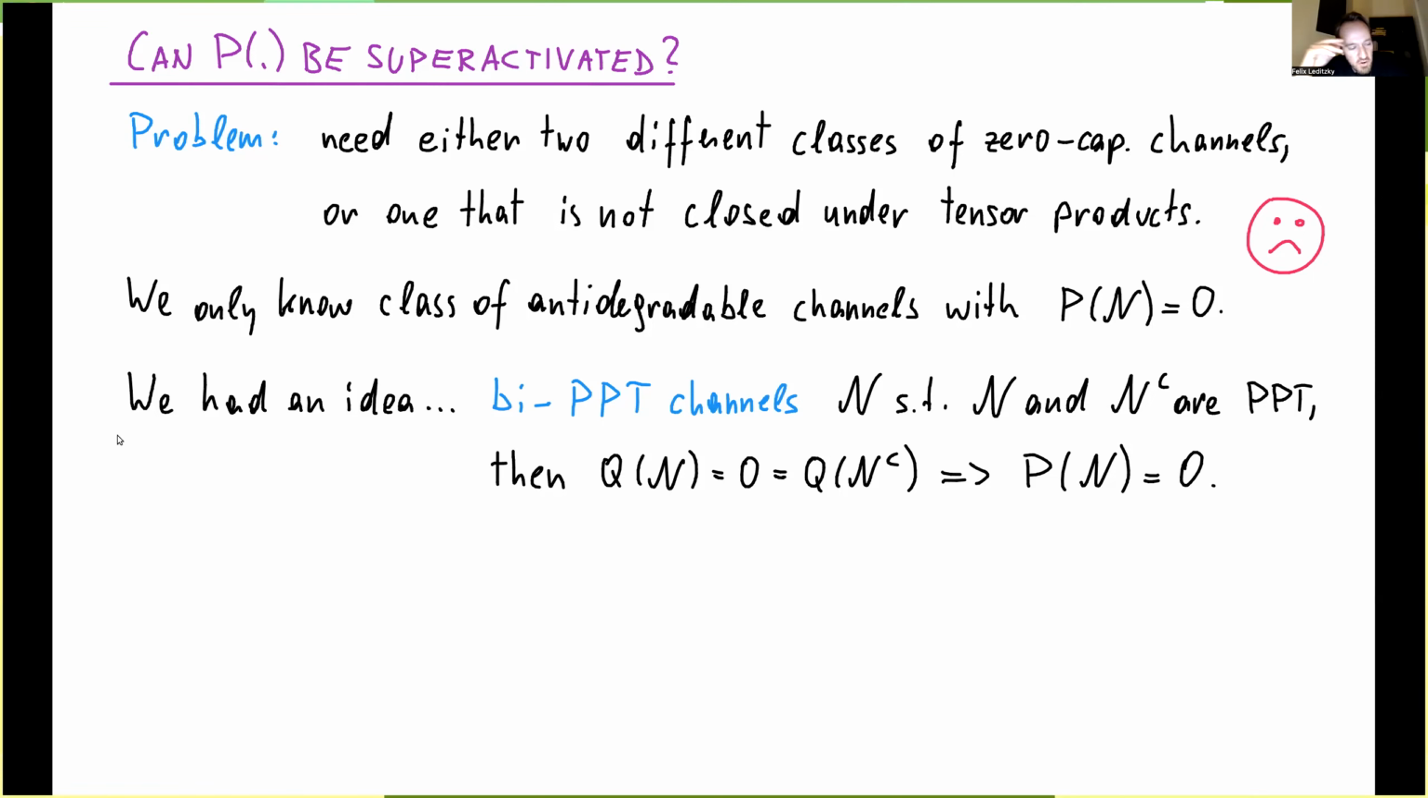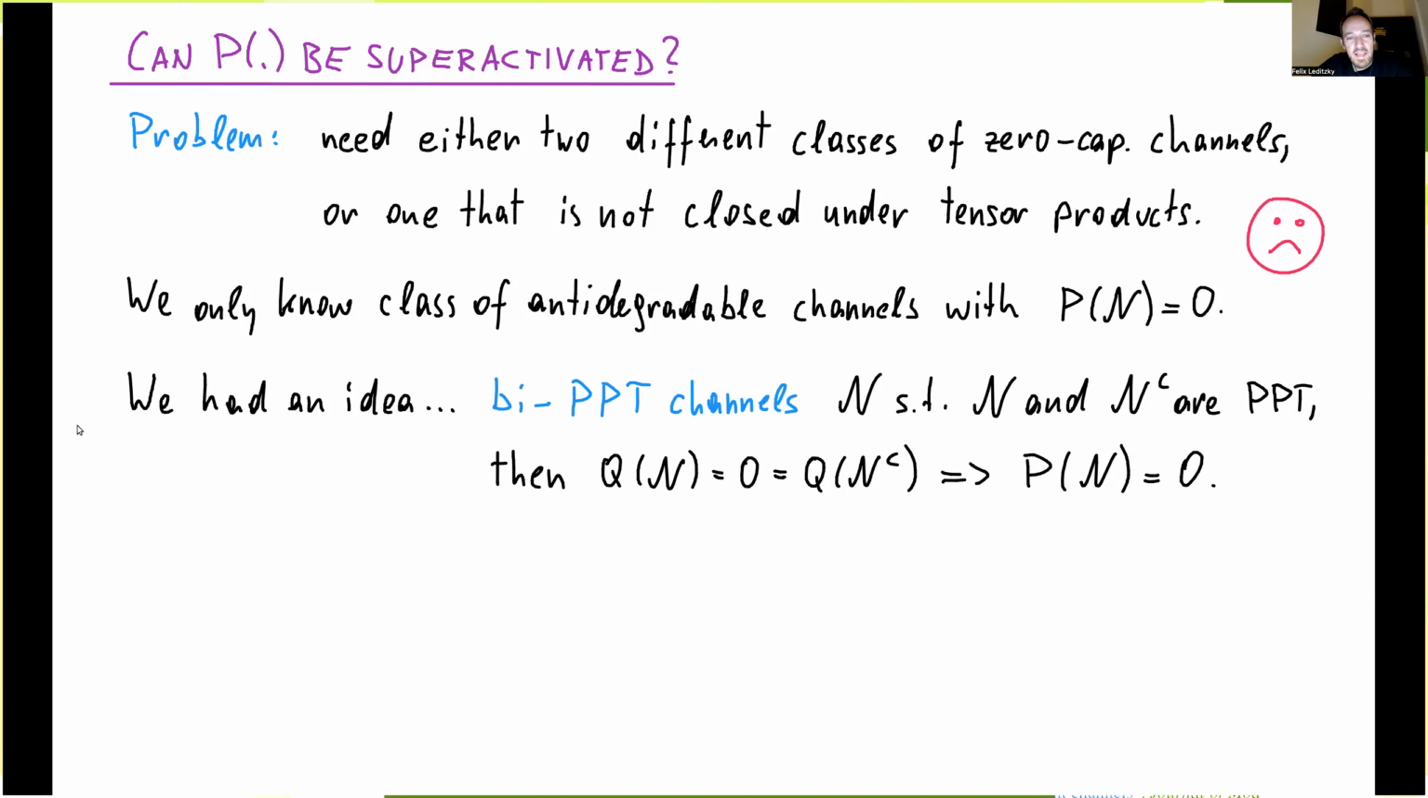And so then based on our bounds, we now had an idea. Okay, what if we take a channel that is PPT to both Bob and Eve? So both the channel and its complementary channel are PPT, which means that they have 0 quantum capacity. Because then by our bound, this would imply that they have zero capacity, also for private information transmission. And so let's call these channels bi-PPT channels. We weren't really sure whether there was terminology there.